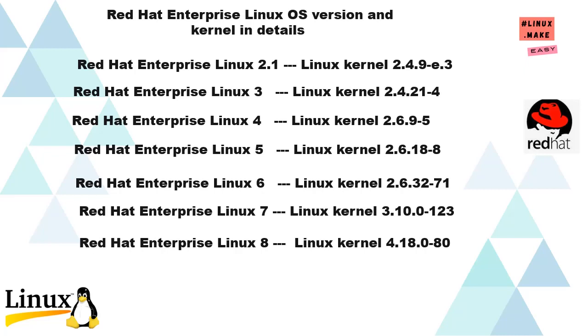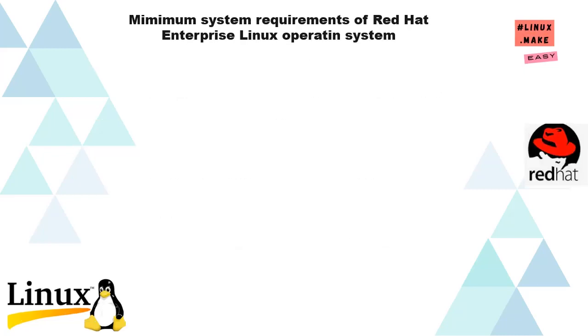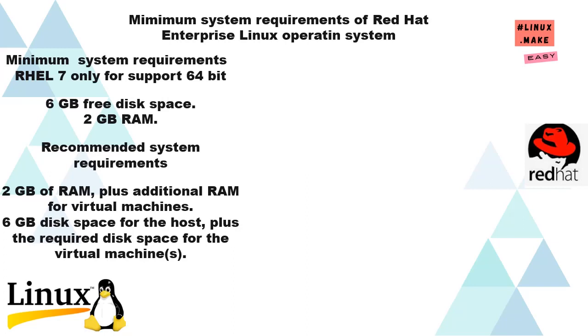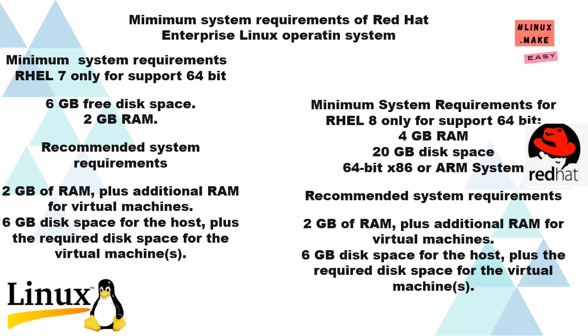an additional subscription. Next we will see the minimum system requirements of the Red Hat Enterprise Linux operating system. We can see the minimum system requirements for RHEL 7 and 8. They support only 64-bit architectures, but RHEL 6 supports 32-bit and 64-bit architectures.